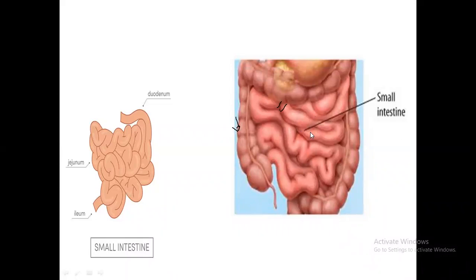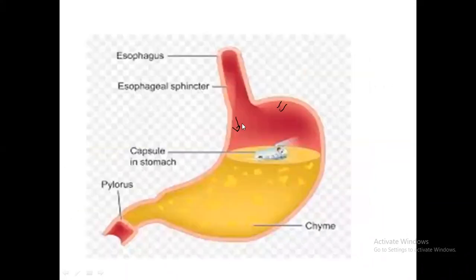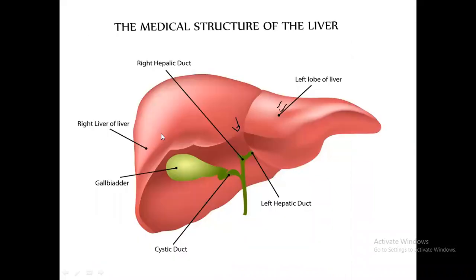Inside it is the small intestine like this. Right? From the stomach it passes to the small intestine. We have semi-digested chyme here. Now, our stomach contains semi-digested chyme that is passed to the small intestine. Right? This is the liver. Just keep in your mind because next stage we have to talk about the liver. And this is the gallbladder. Right?